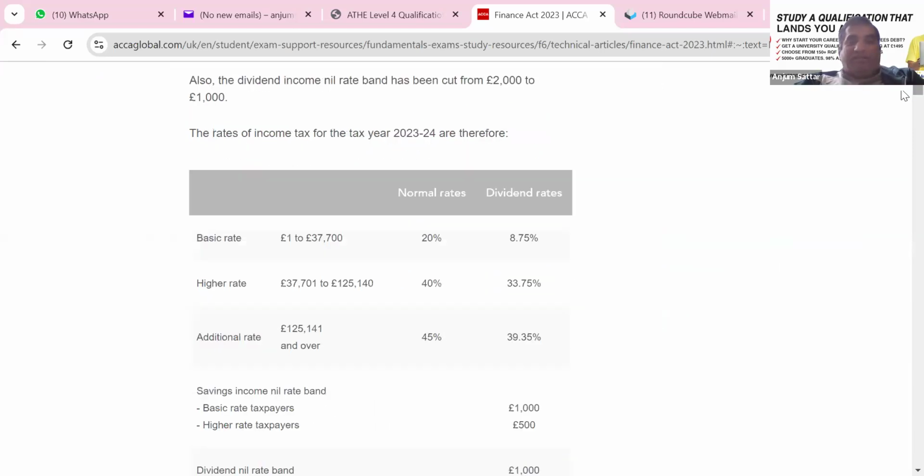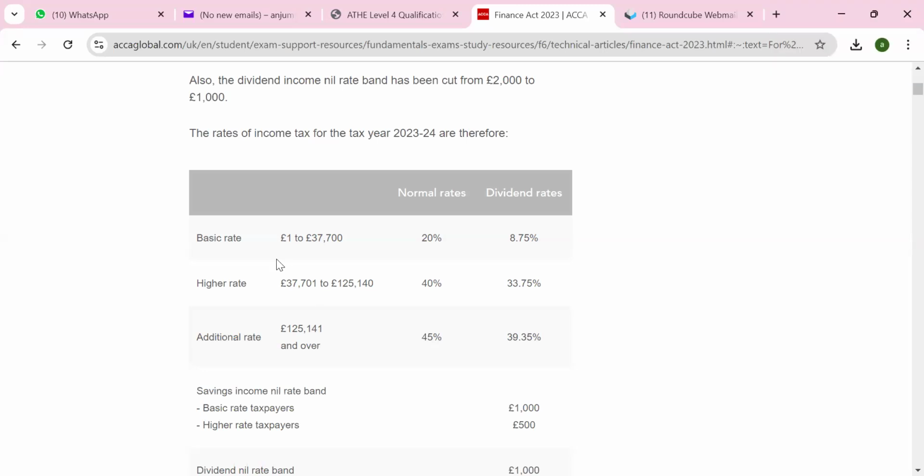As you know, the basic rate is that £12,570 is the personal allowance, so you don't have to pay tax. If you earn more than that, you have to pay tax at 20%. What do you think? Is the personal allowance always the same for everyone, or can it vary? Any thoughts about the personal allowance? If somebody has a company car, do you think the personal allowance will stay the same or will it change? It will change. Okay, great.